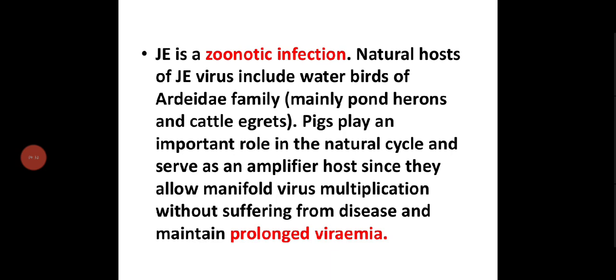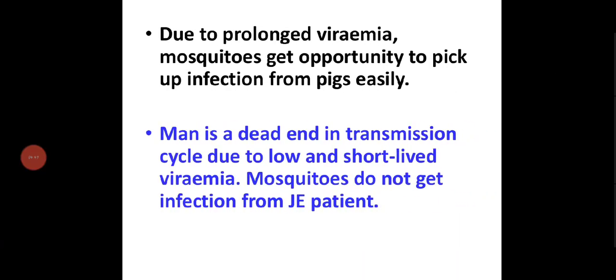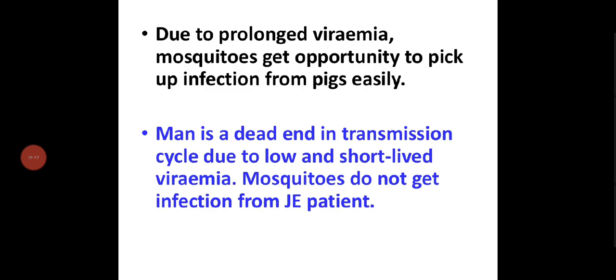That is, pigs act as natural carriers, and they will have the full load of virus, that is called viremia, but still they will not show any symptoms, and they will transmit to humans. Due to prolonged viremia, mosquitoes get the opportunity to pick up infection from pigs easily.